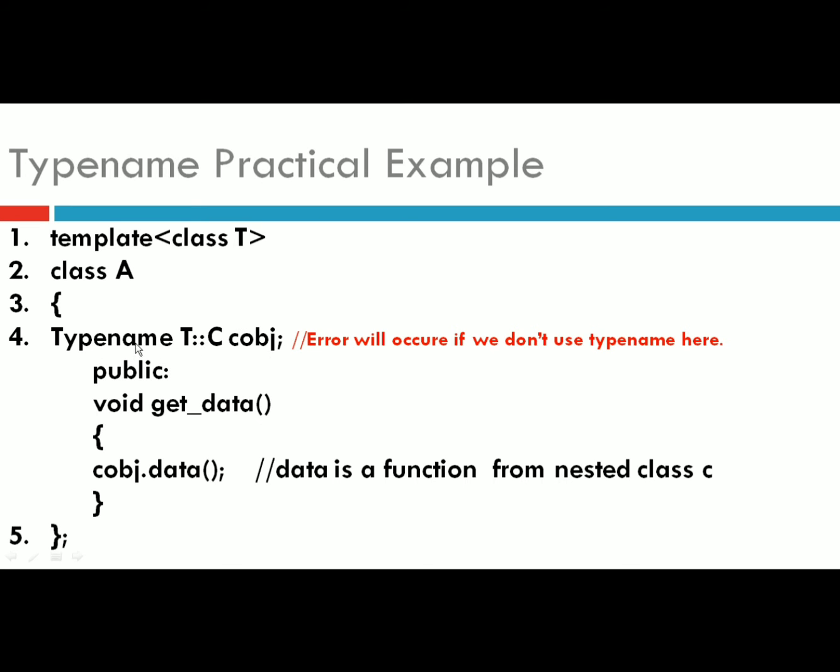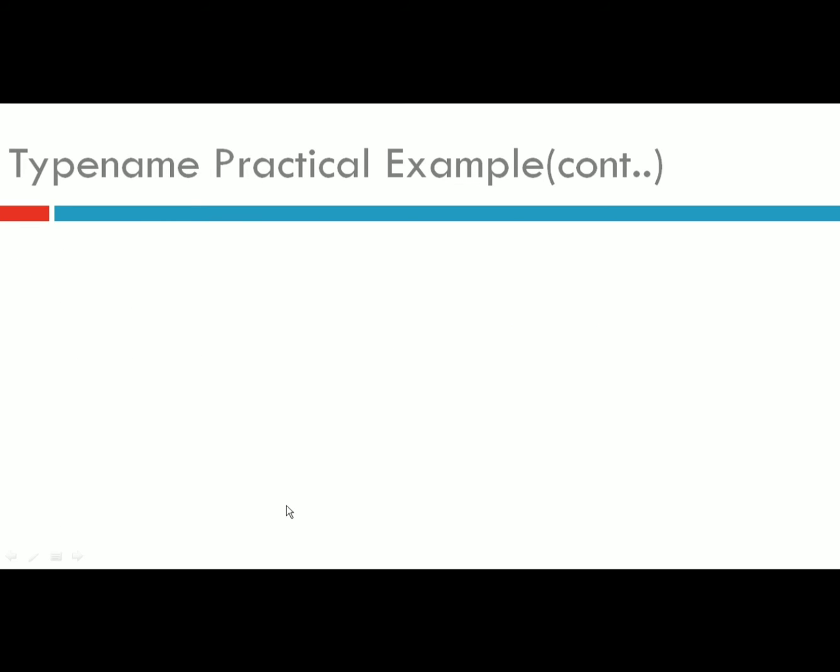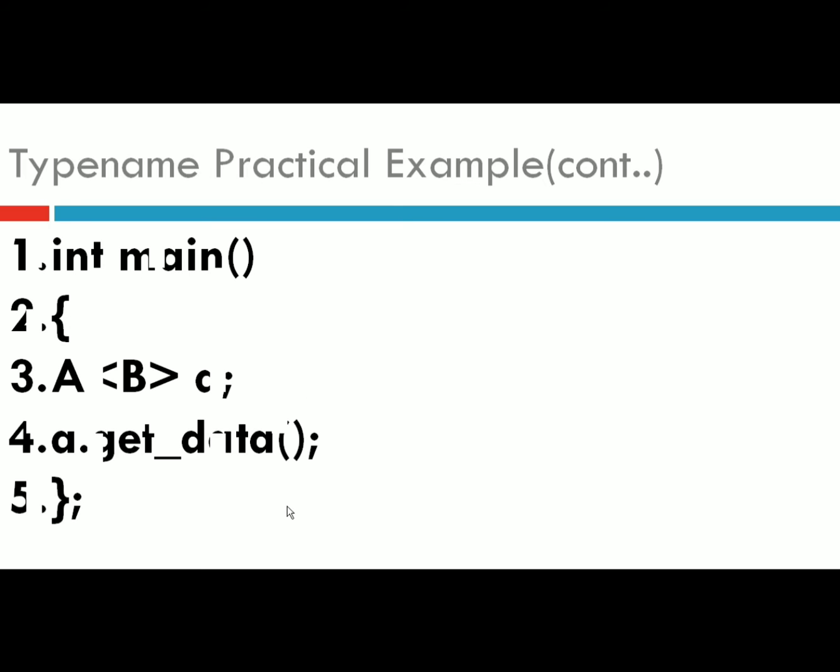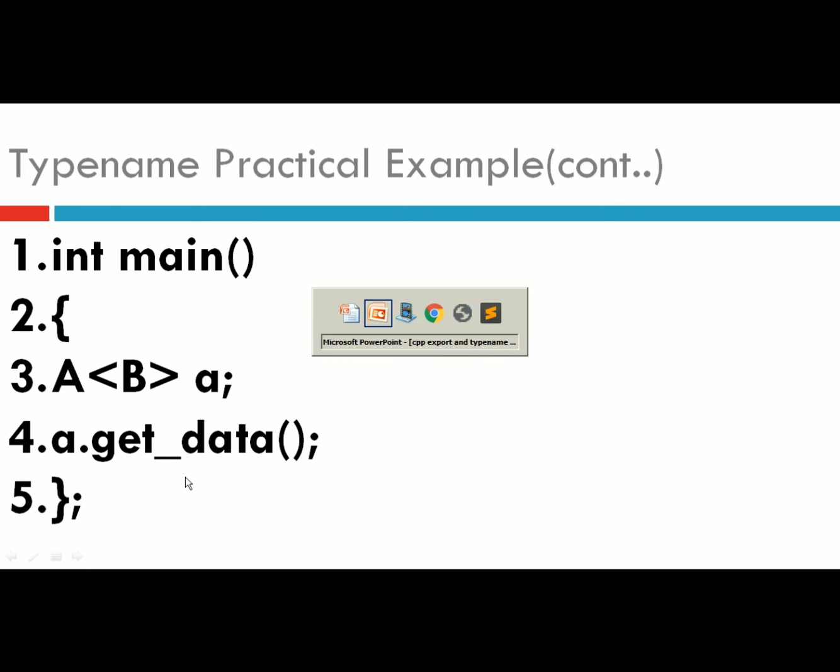So here we are using the typename keyword. In the main function we will create the instance of class A and pass B as a parameter to the template class. Then we will call the getData function from class A using the object of A. Whenever we call this getData function, it will call the data function from class C. So we will try to execute this code, and I will move to the coding part.